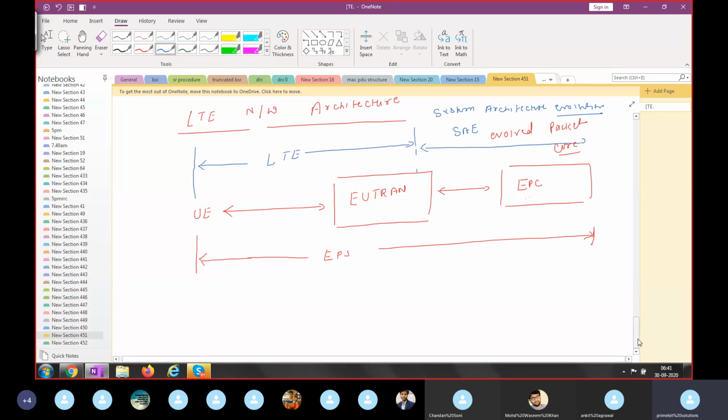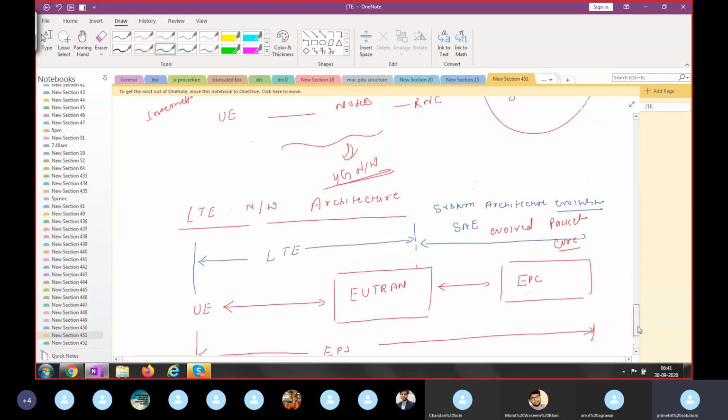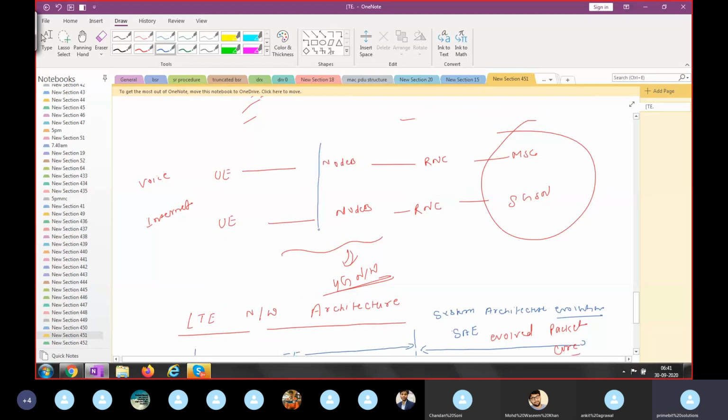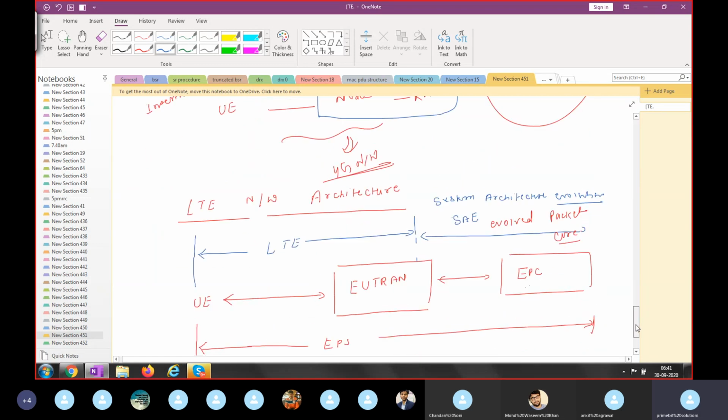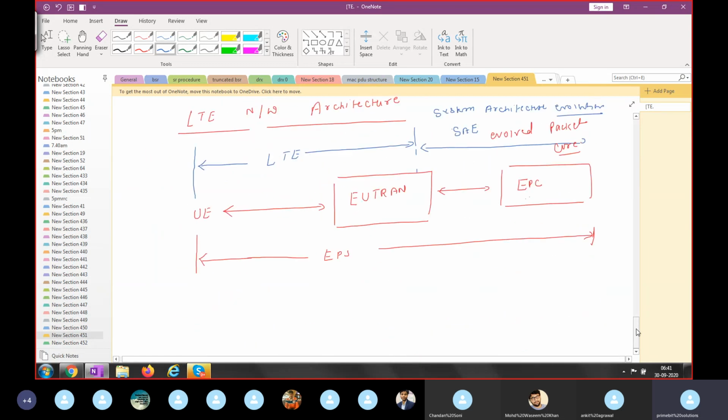So as we have seen yesterday, in 3G UTRAN we have these two components, Node B and RNC. But in LTE there is no RNC. The UE and E-UTRAN have only eNode Bs.